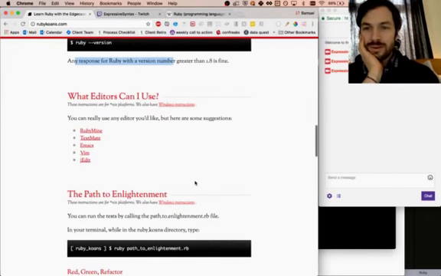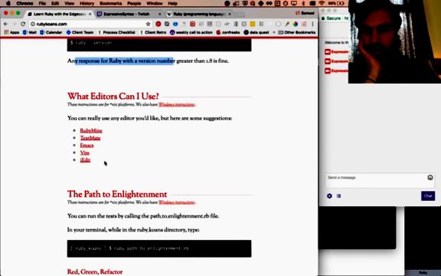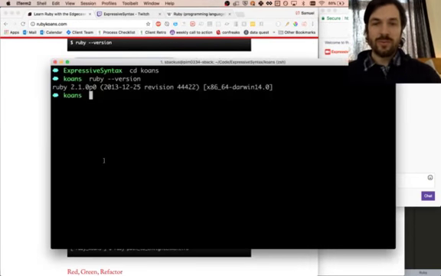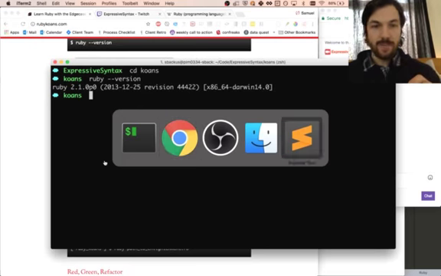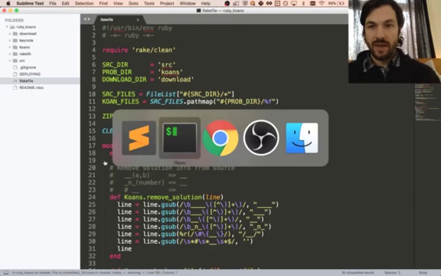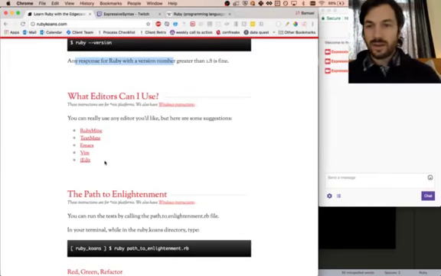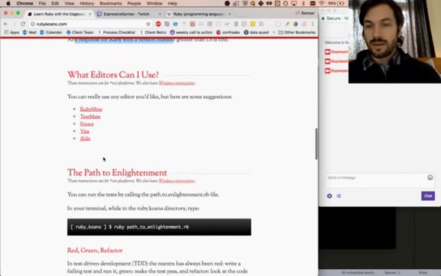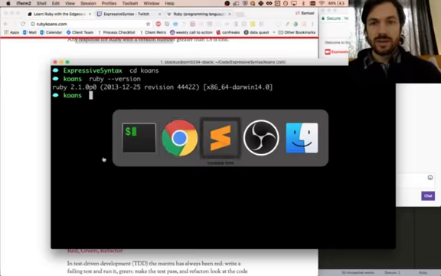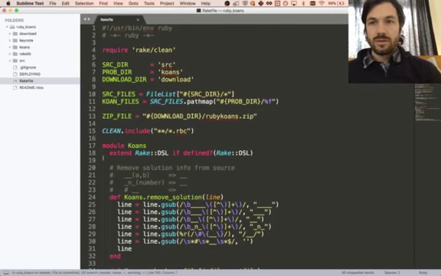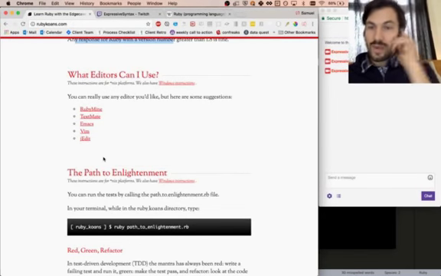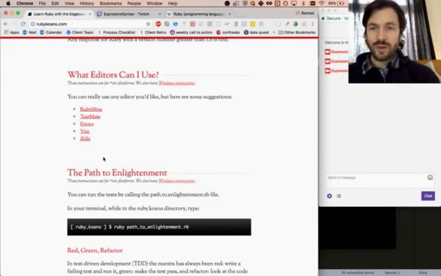What editor can I use? Any of these: RubyMine, TextMate, Emacs, Vim, JEdit. I'm going to be using my favorite editor at the moment, Sublime. But I like any of these. What's another good one? Atom. A lot of my coworkers are using Atom these days, and I like Atom too. It's similar to Sublime. If I was going to stop using Sublime, I'd probably start using Atom instead. Anyway, pick whatever text editor you like.